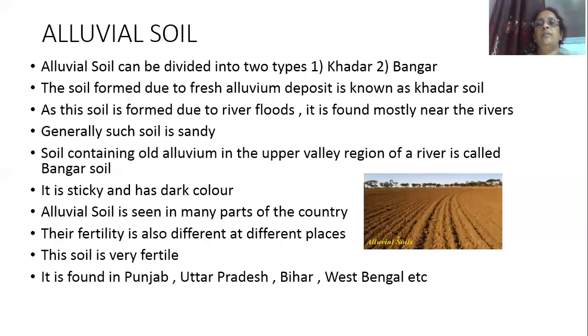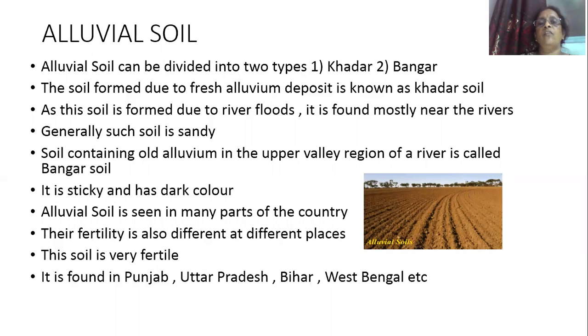Khadar soil means it is formed when a river is flowing through many places. It carries fertile alluvial soil and then deposits it on the banks of the river. That is khadar soil. When a river is flowing through many places, it carries soil particles and deposits them on the river banks. That is called a fresh alluvium deposit. So the soil which is formed due to this fresh alluvium deposit is known as khadar soil.